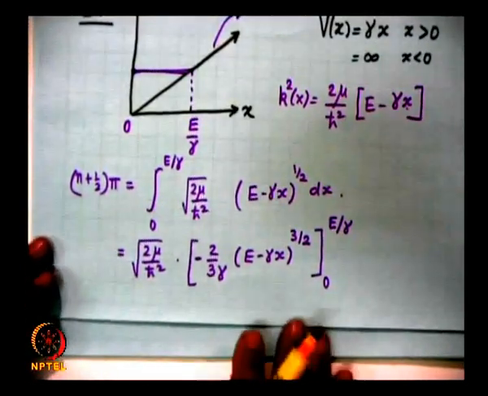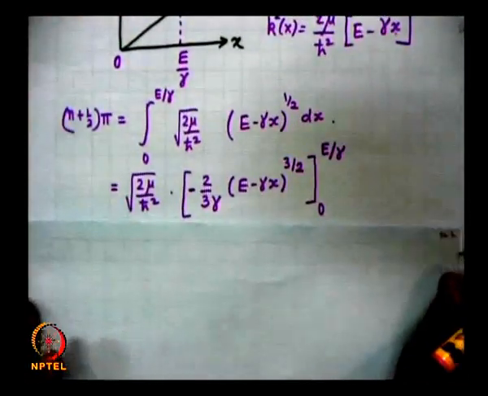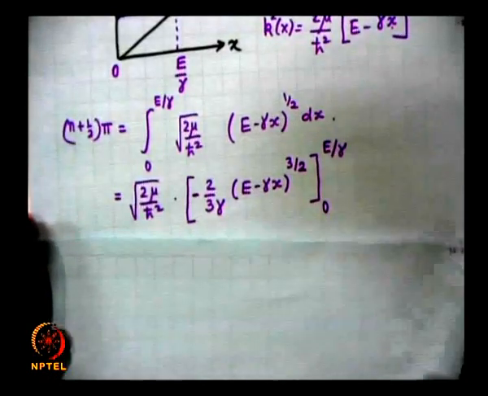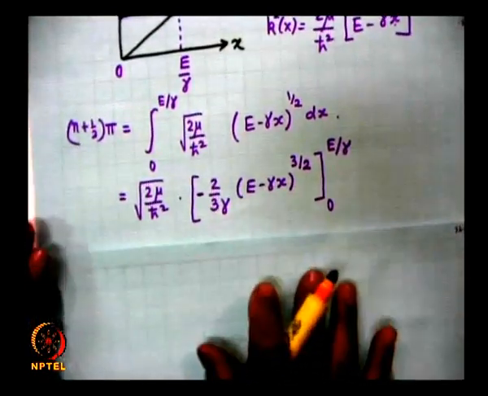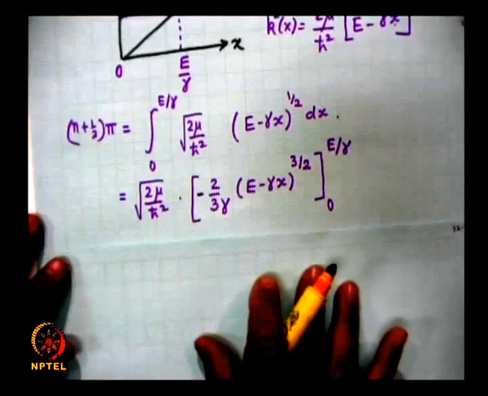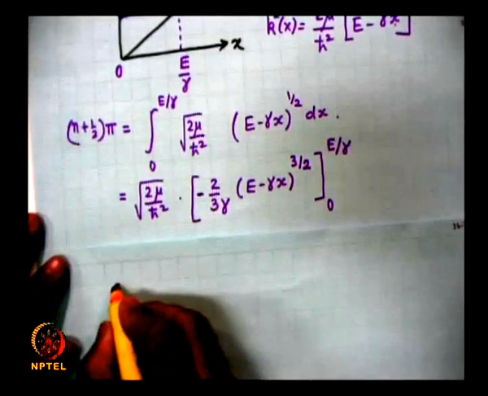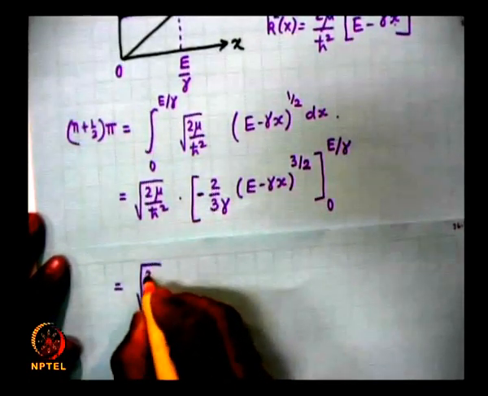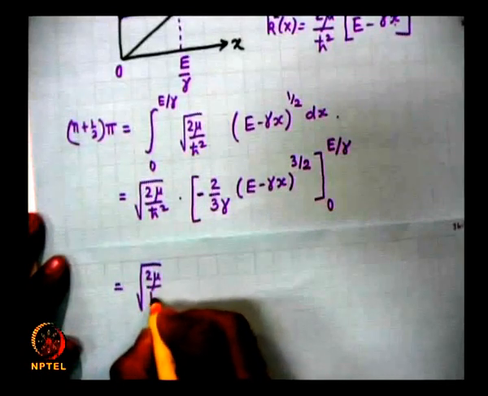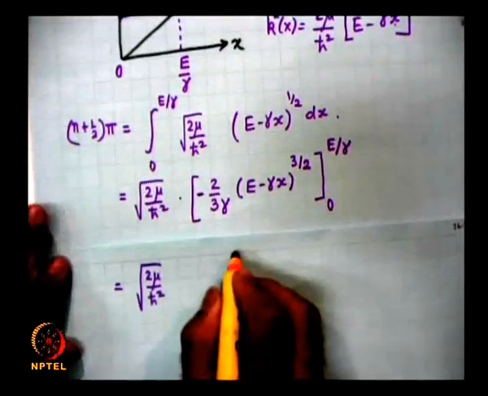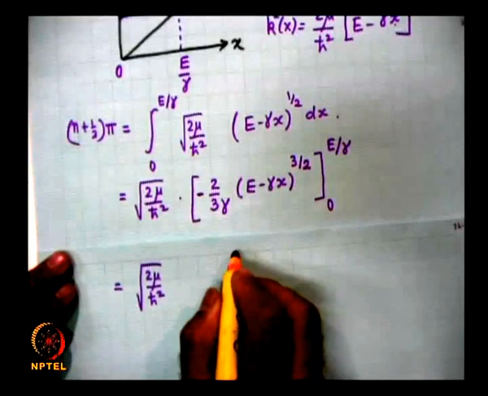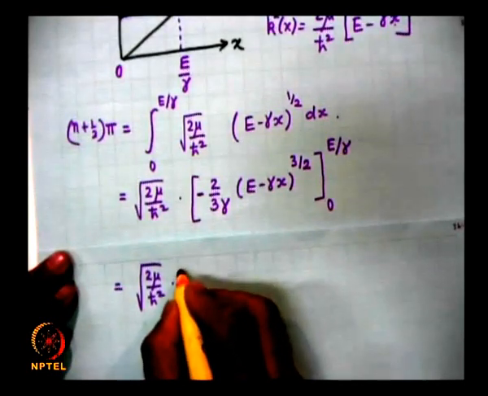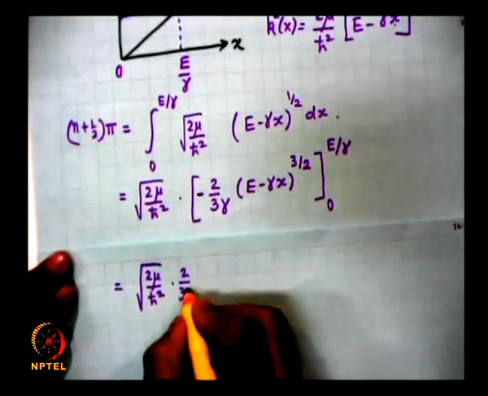So, you will get, this is a very simple integration. So, if I take gamma outside, you will get 2 mu by h cross square multiplied by 2 by 3 gamma.